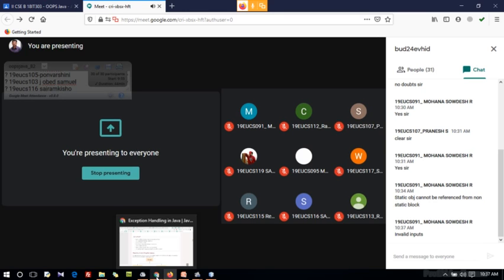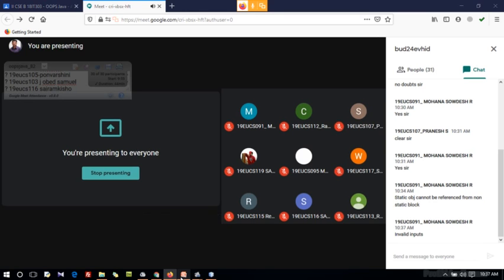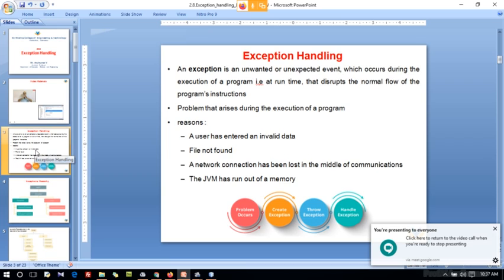That is a simple example, guys. The reasons are that the user has entered invalid data, file not found, network connection problems, and the JVM has run out of memory. These are some of the main reasons where we get exceptions, guys.